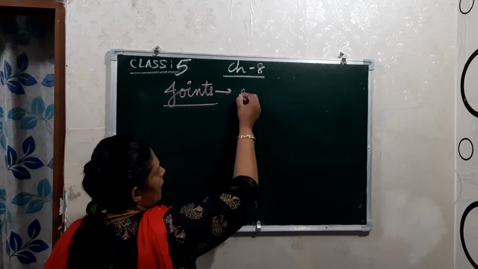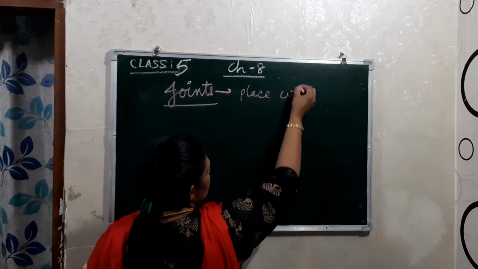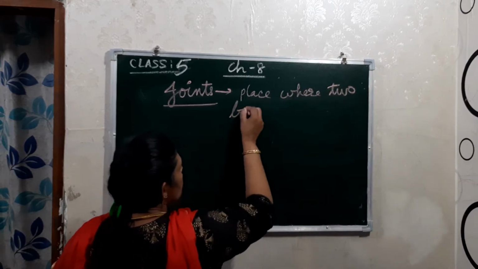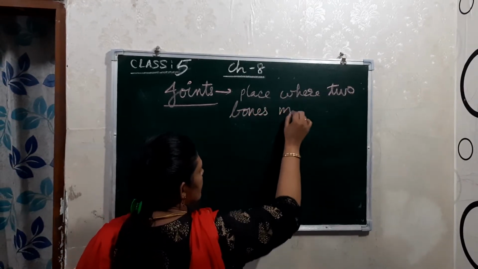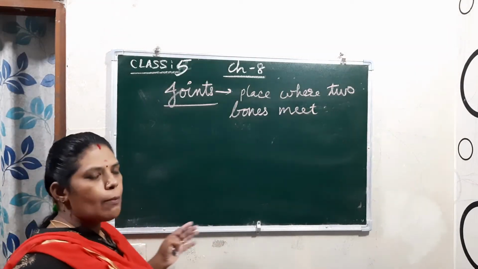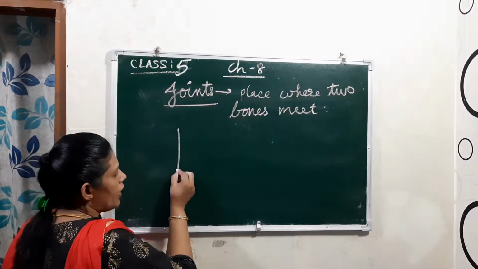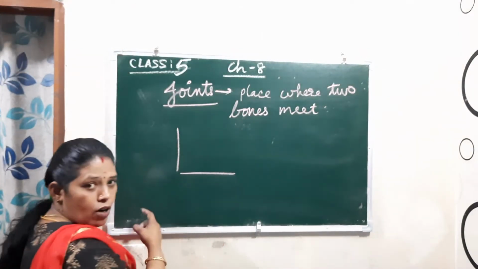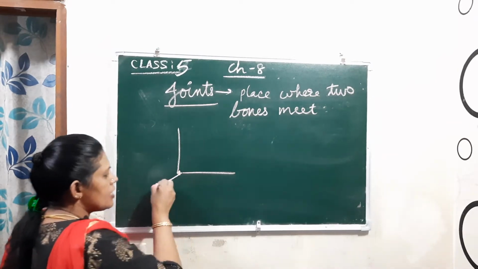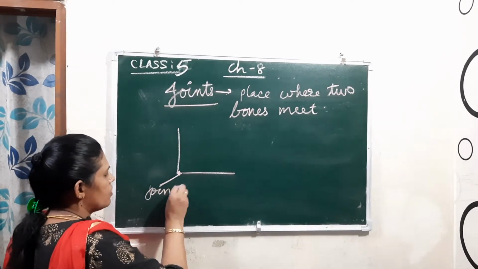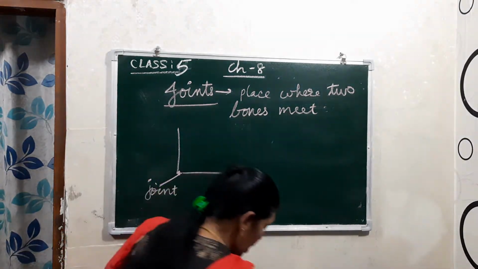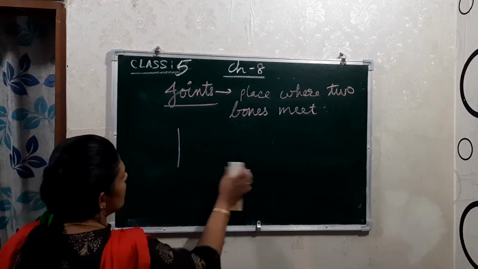It's a place where two bones meet. That place is known as a joint. If this is a wall, and here is a second wall, and these two are joining at this place, that is a joint. Understood? The same way, the place where two bones meet together is known as a joint.